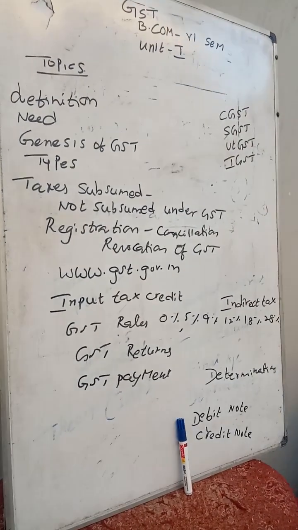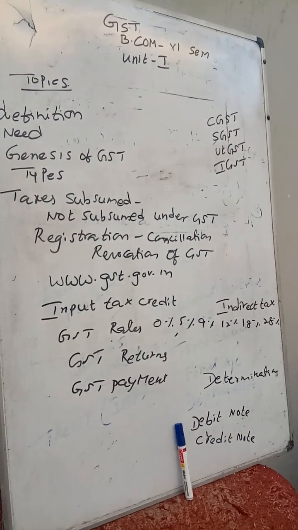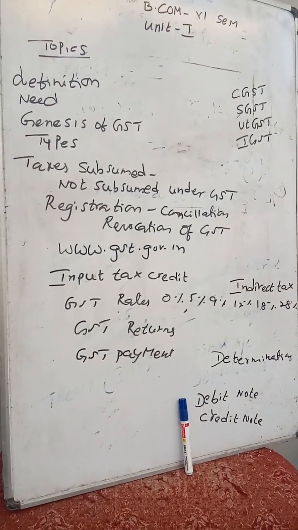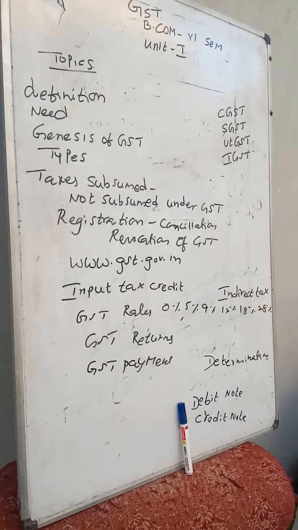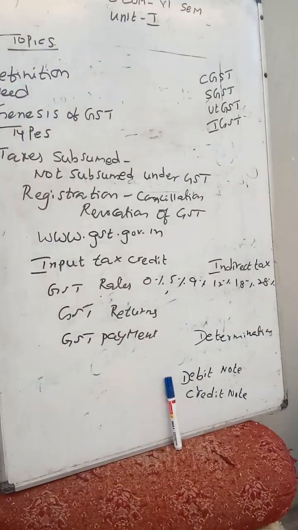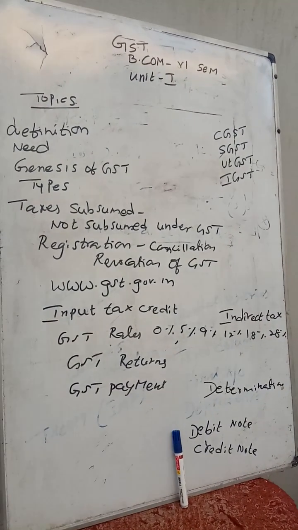Whoever is registered under GST will open 3 accounts: e-cash register, e-liability register and e-input tax adjustment register. Likewise, if we maintain sufficient cash in the e-cash register, whatever GST we need to pay will be deducted. And debit note and credit note are issued at the time of purchase returns and sales returns, my dear students. Don't worry.